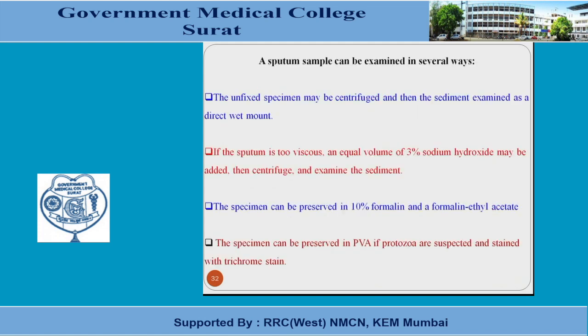A sputum sample can be examined in several ways. An unfixed specimen can be centrifuged and then the sediment examined as a direct wet mount. If the sample is very viscous, we can add 3% sodium hydroxide and then centrifuge, and the sediment is examined for parasite identification. If the specimen transportation is delayed, we can preserve it by adding 10% formalin or formalin ethyl acetate. The specimen can be preserved in PVA if protozoa are suspected and stained with trichrome stain.